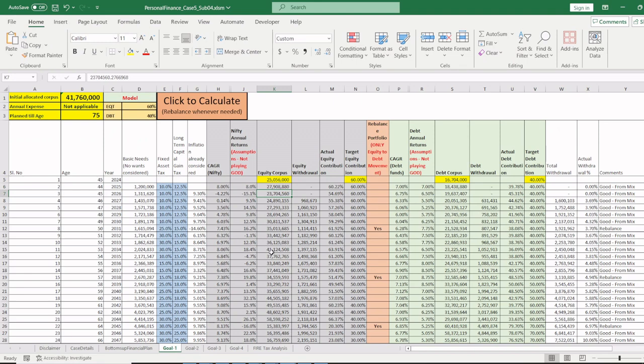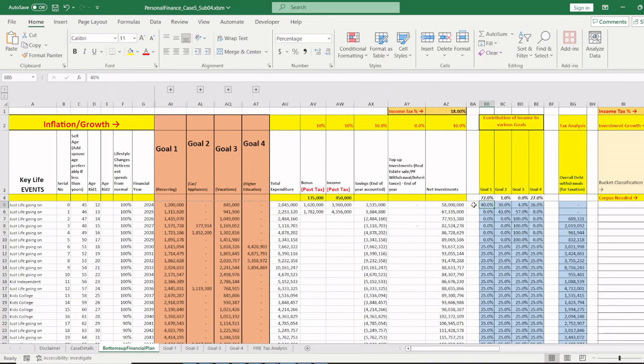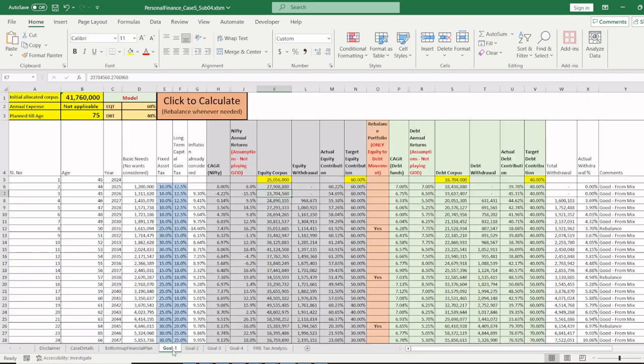I hope I'm making things clear. If not, just rewind back and you can listen to it again. So now, when 40% of this year's salary is allocated to goal 1, how is it getting split between equity and debt? It is getting split 60% and 40% in equity and debt. Okay, so the first sheet shows the allocation of the salary to goal 1, and the second sheet is about the equity and debt allocation this person wants to plan.